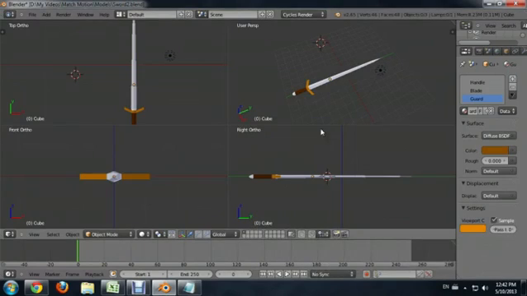I'm going to show you how to create a new scene or start a new project inside of Blender. So here I am inside of Blender, and I've created this pretty awesome sword for a motion tracking shot, but I'm all done working on it, so I'm going to start up a new scene. It's pretty easy to do.